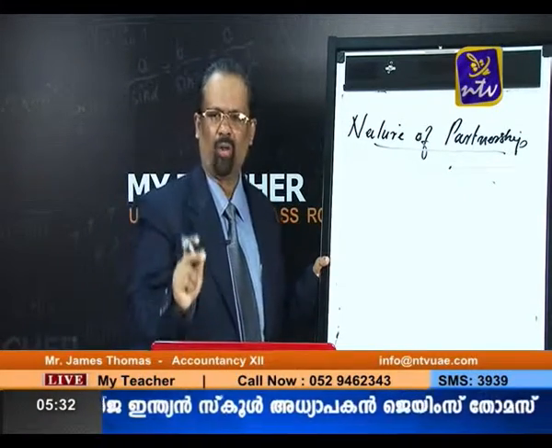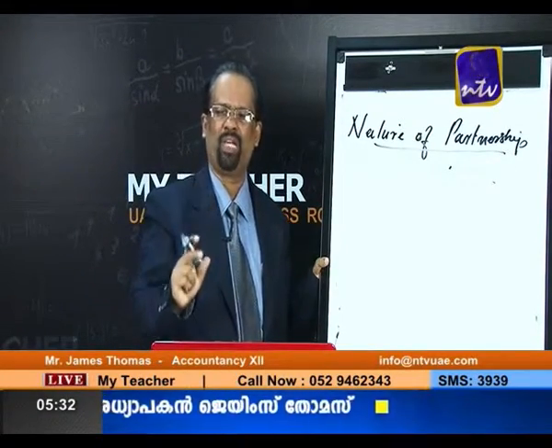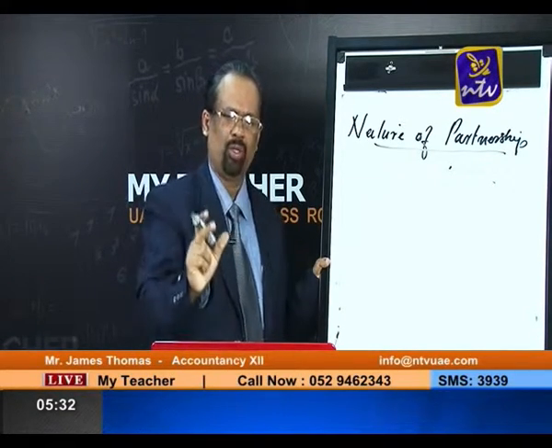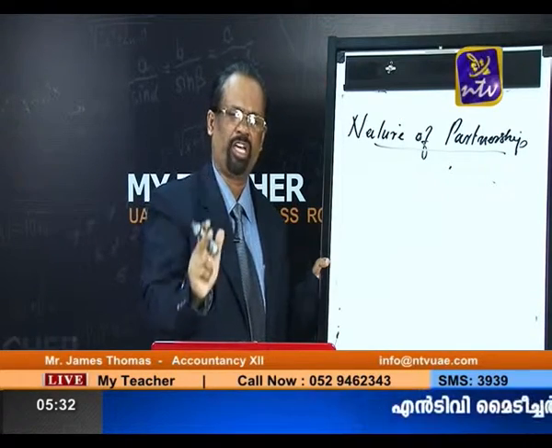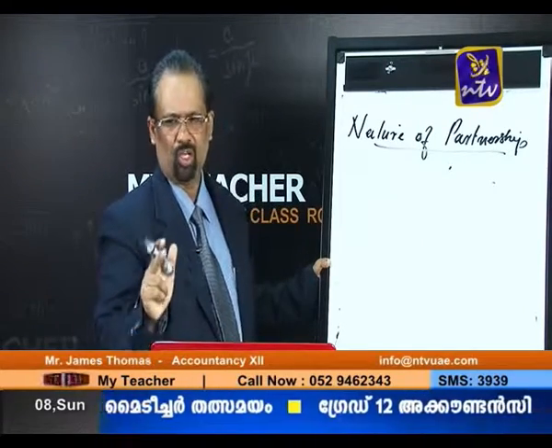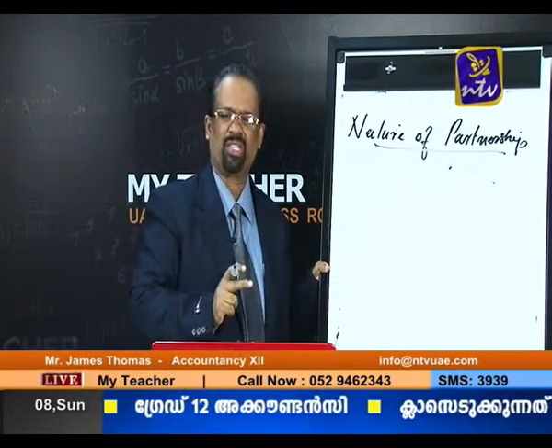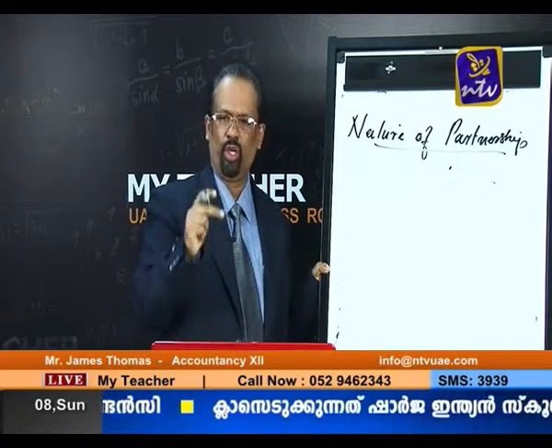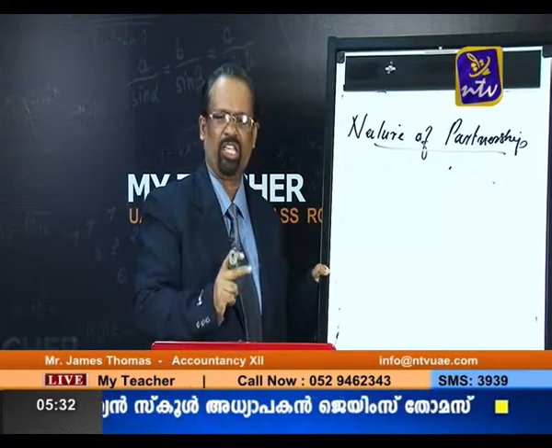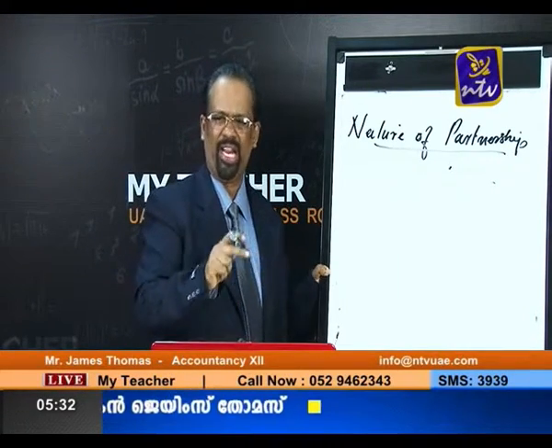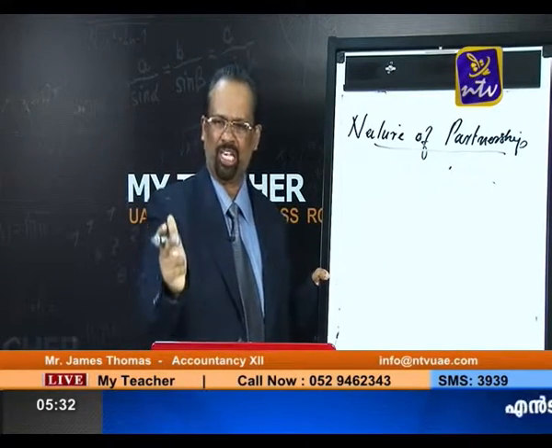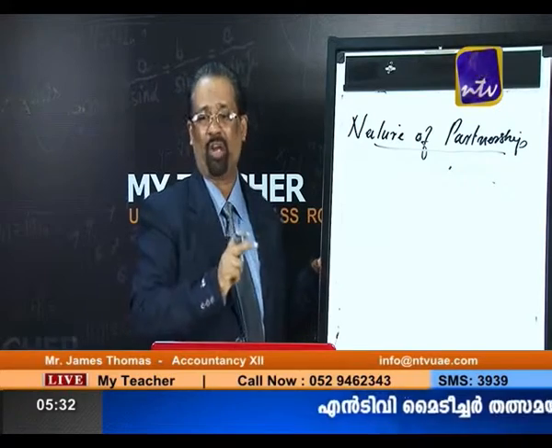Okay, now listen, our last point is the capital adjustment. See, why am I giving more importance to all points? You can see in the 2014 board papers, they gave a question on capital adjustment problems. There you can see two types of adjustments. One is where the new partner's capital is given, and on the basis of that we rearrange the other partners' capital accounts, and any excess or deficit should be adjusted through the cash account or a current account. That is one part of a question.